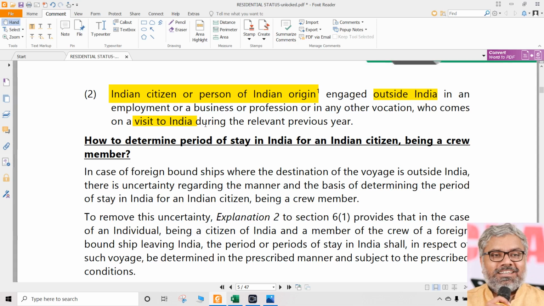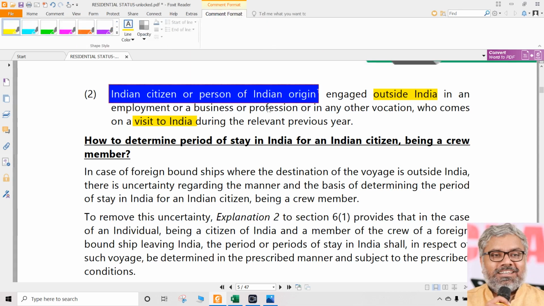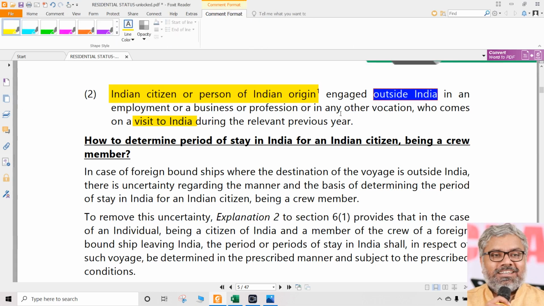Visit does not mean they have to come to Taj Mahal, they have to come to tourist spots only, nothing like that. Visit is a visit, not according to our whims and fancies. Visit means they are coming to India, that's all. They are not coming back permanently to stay in India, because normally they stay outside India. They are basically Indian citizens or persons of Indian origin. Normally they stay outside India, but during the previous year, they are coming to India for a visit.